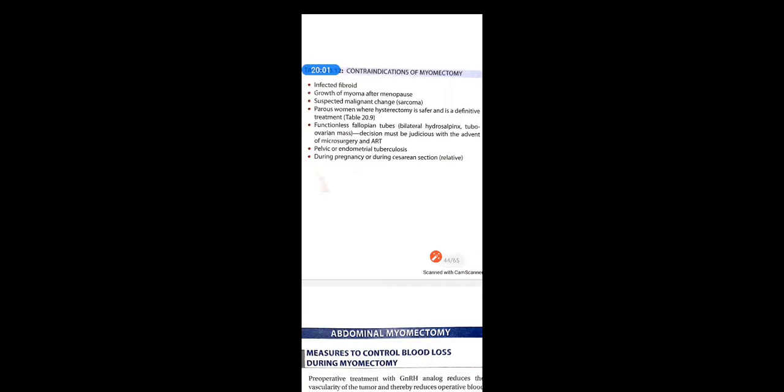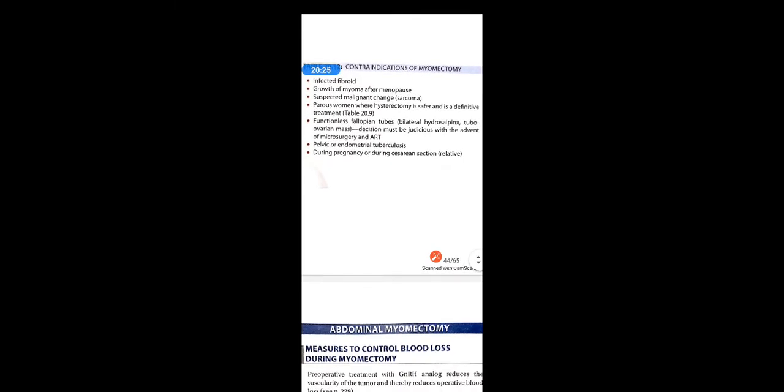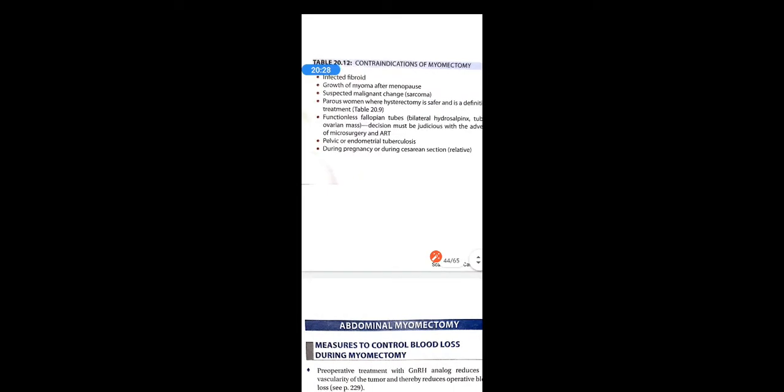Then functionless fallopian tubes, that is bilateral hydrosalpinx, TO mass, tubo-ovarian mass. Decision must be judicious with the advent of microsurgery and ART. If the fallopian tubes are blocked, see, tubal block is one of the causes of infertility. If the tubes are blocked and you want to do myomectomy, then it is of no use, right? So rather than going for that, you can go for hysterectomy. Pelvic or endometrial tuberculosis: in such cases it's very difficult to treat the case. That means the fertility ratio decreases, there are more chances of infertility, so you have to think and decide accordingly.